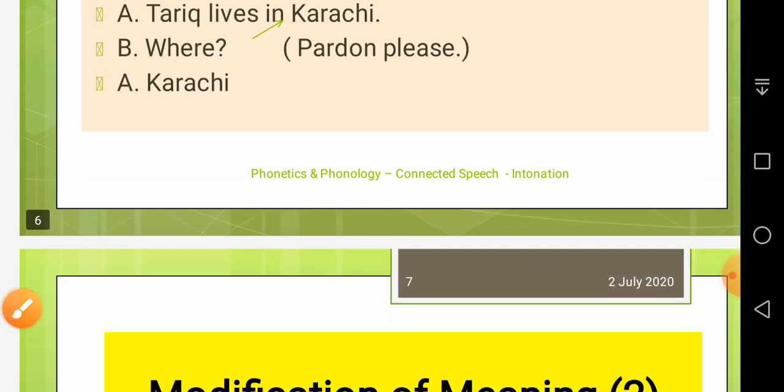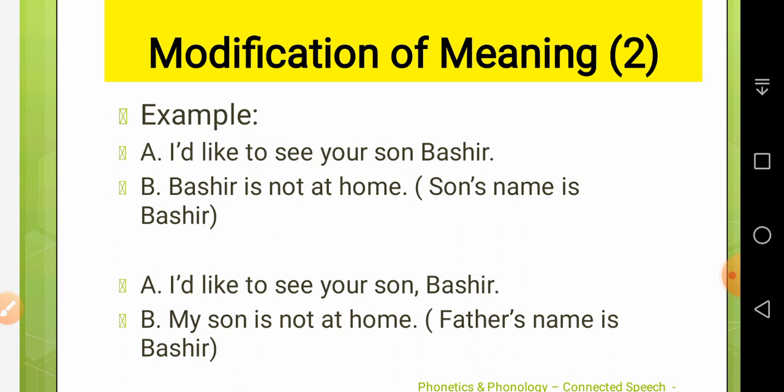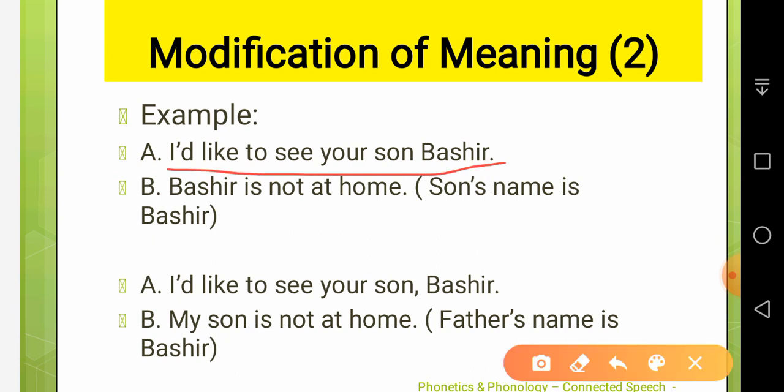Okay, now here is another example of this modification of meaning. See, this first sentence will be uttered with two types of tunes, with two types of intonation. Now the first speaker says sorry, I would like to see your son Bashir.